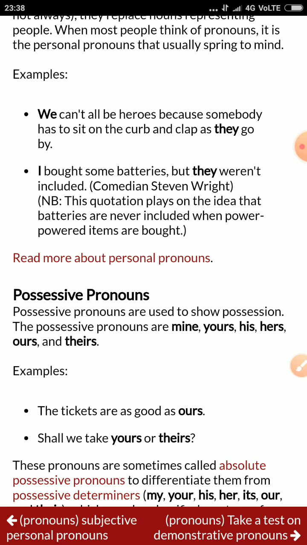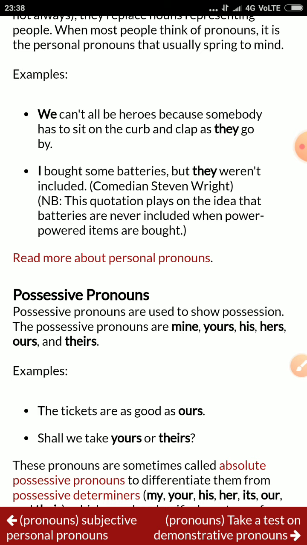Now we can see here the next kind of pronoun, that is called possessive pronoun. Possessive pronoun is defined as showing ownership of the person, ownership of the object, or like that. See the definition. Possessive pronouns are used to show possession. The possessive pronouns are mine, yours, his, hers, ours, and theirs.